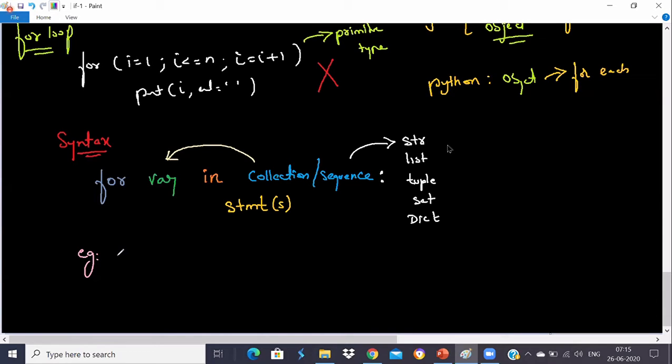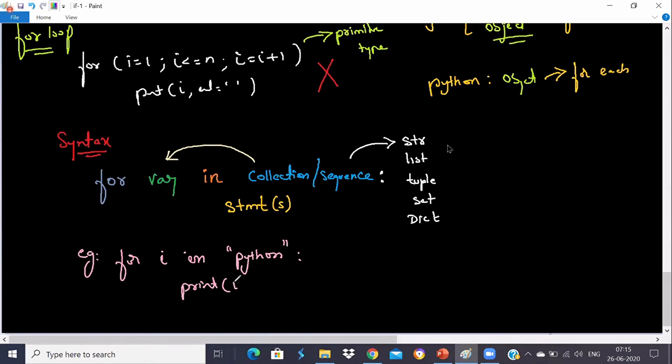For example, I can take a for loop like this. Let me write it: for i in, and I can take a string, for example for i in Python, put a colon, and then write a print statement.